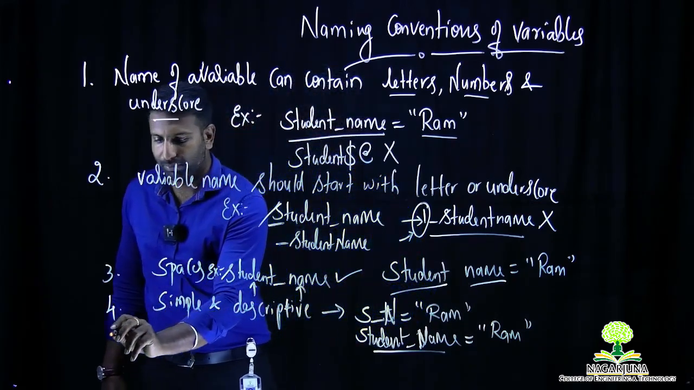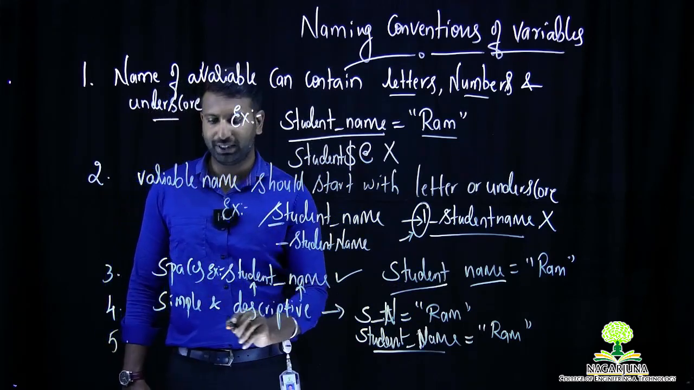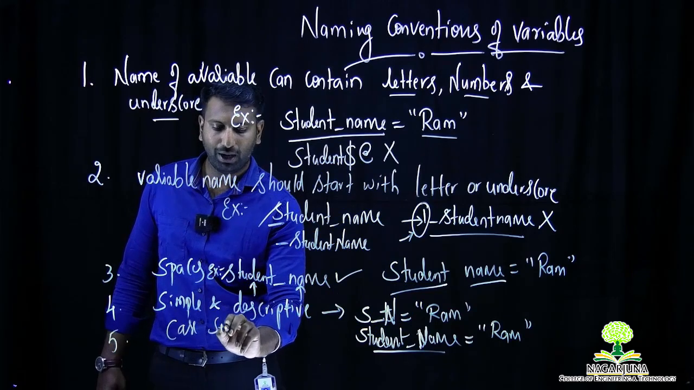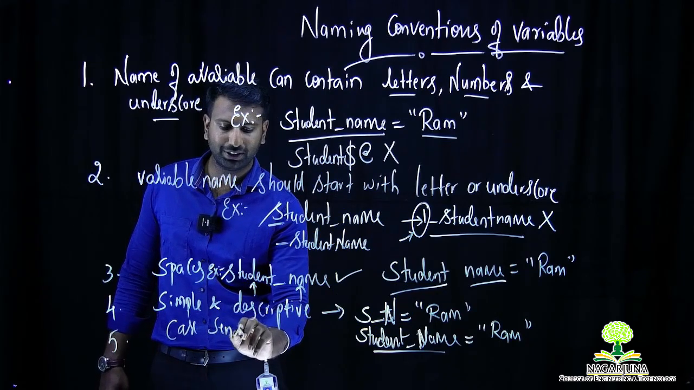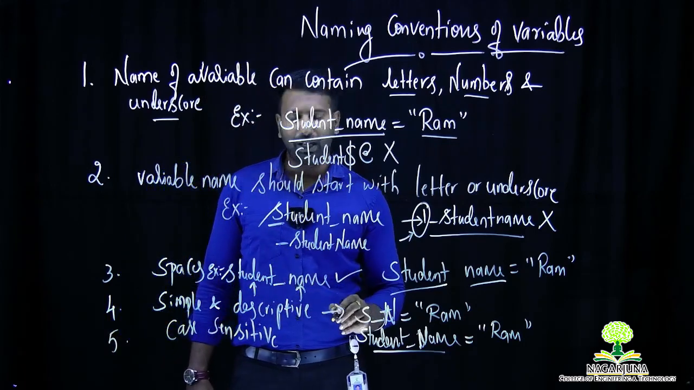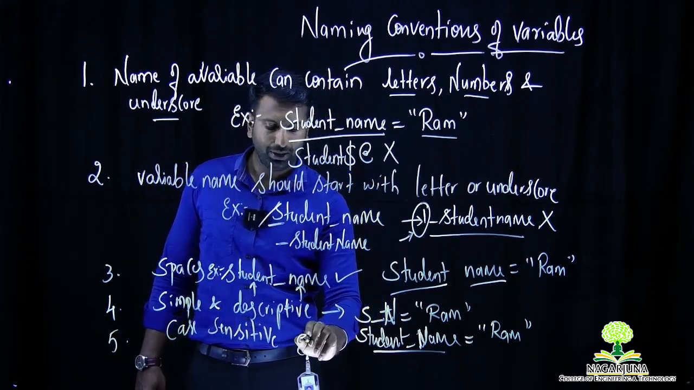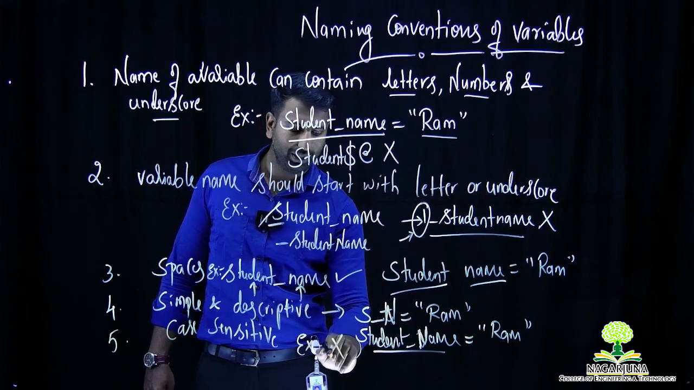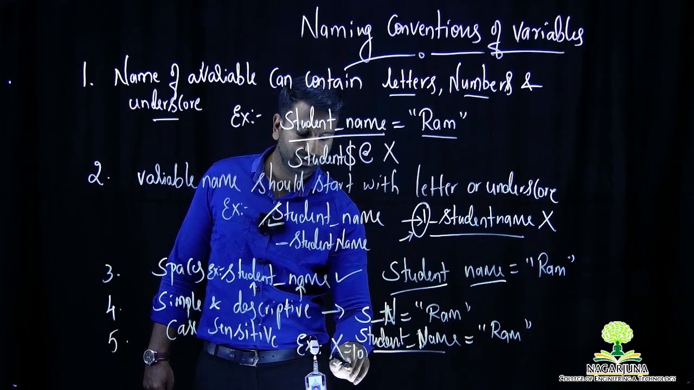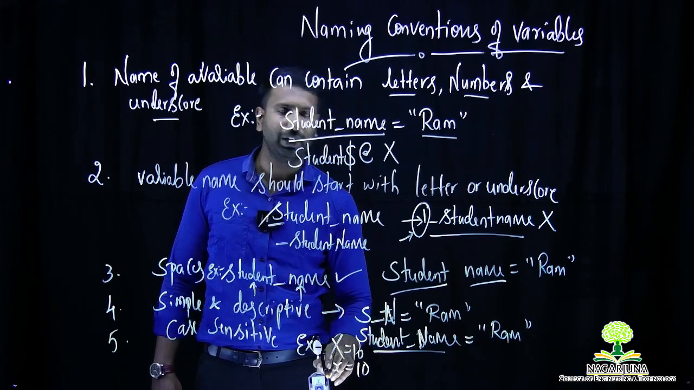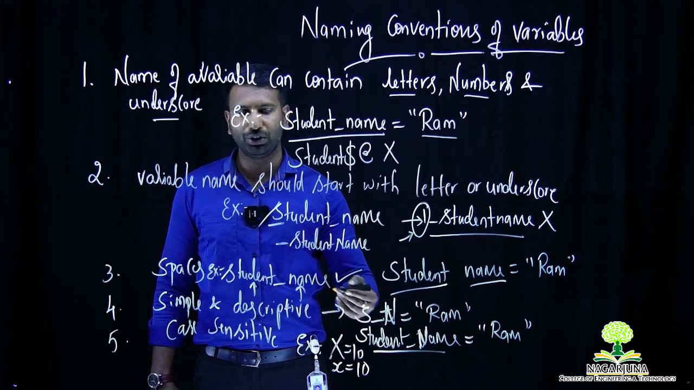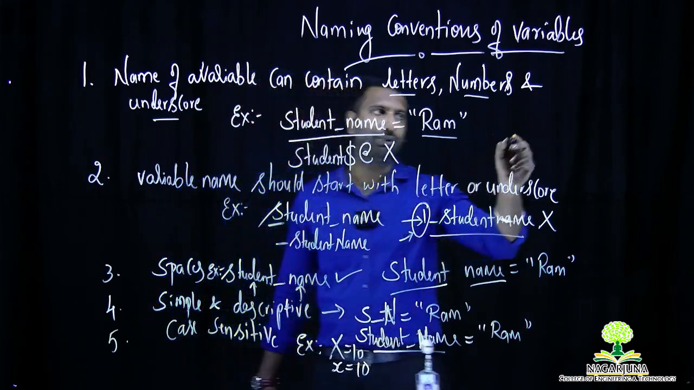Then what about the rule number 5? Rule number 5 says that all your variable names are case sensitive. What do we mean by case sensitive? Case sensitive, we already know about it. For example, if I take a variable called capital X, for which I am assigning a value 10, and if I take a small x or lowercase x and assign a value 10 to it, your uppercase x is not equal to the lowercase x. That is what case sensitivity says.